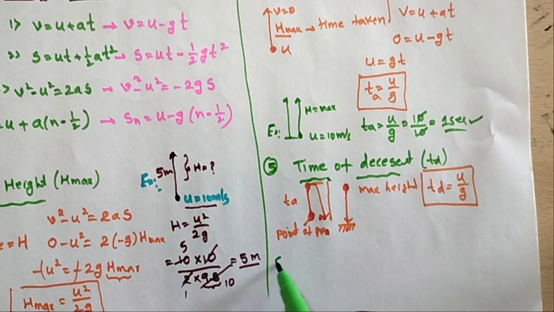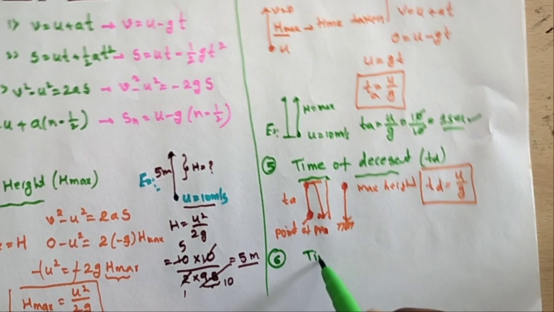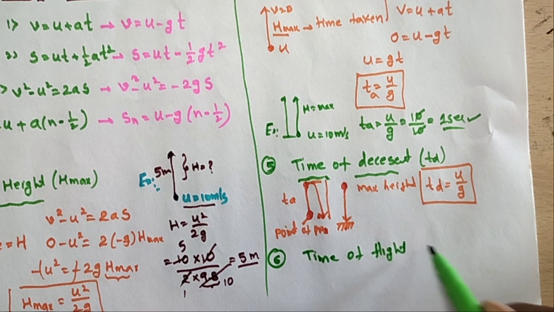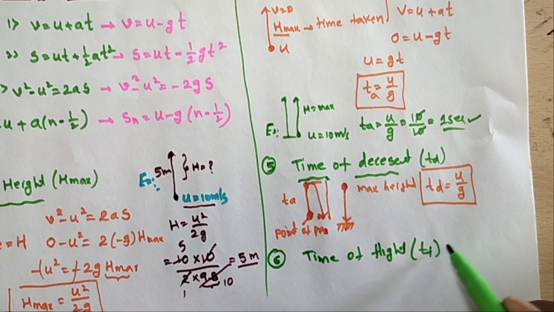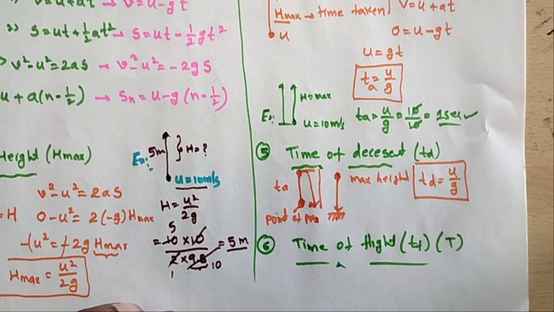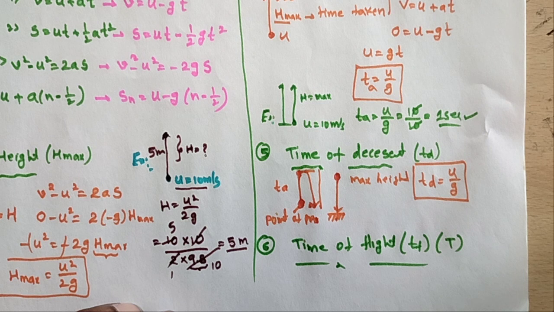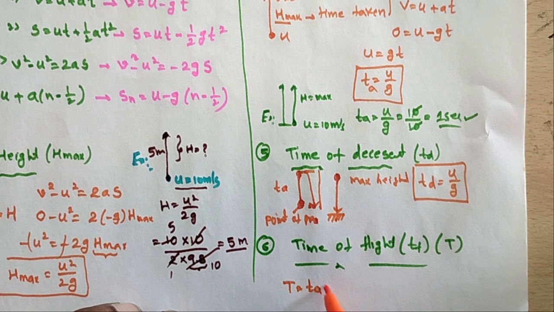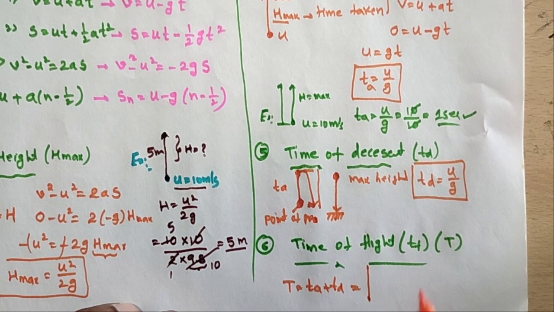And sixth one, time of flight. Okay, time of flight. It is TF or sometimes capital T also. Time of flight T is equal to time of ascent plus time of descent. The body is projected upward, it takes some time ta, and the same downward time td.